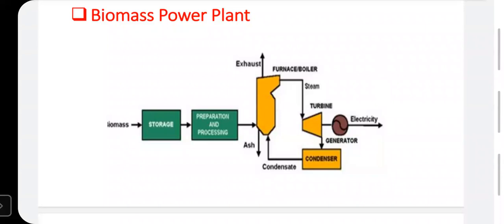Now at the outlet, as in a coal power plant, the outlet steam is wet steam that is supplied to the condenser, where condensation of steam takes place. The wet steam is converted into saturated liquid, and this is supplied to the boiler. This is a continuous process. This is a cycle. Now in a biomass power plant, the coal is replaced by the biomass. Keep in mind.